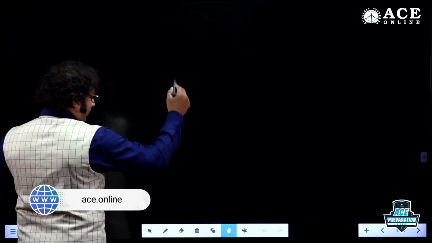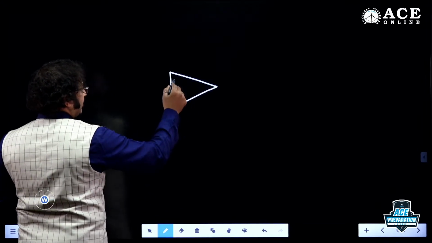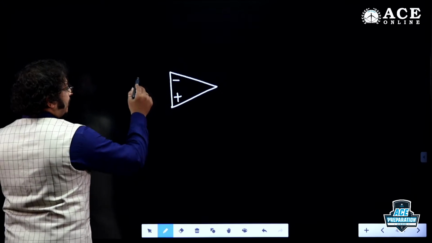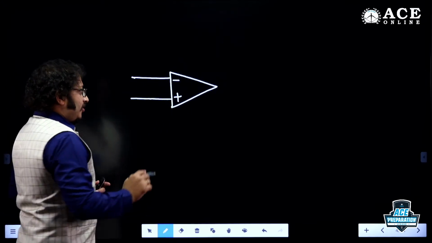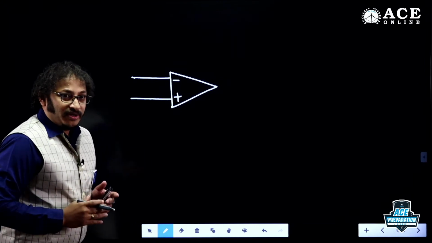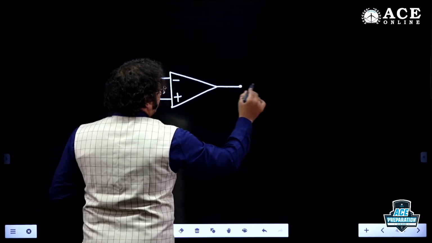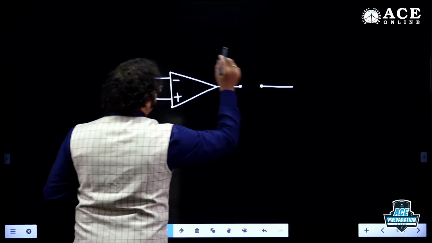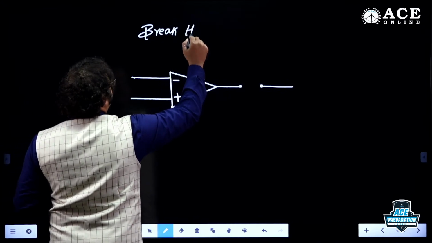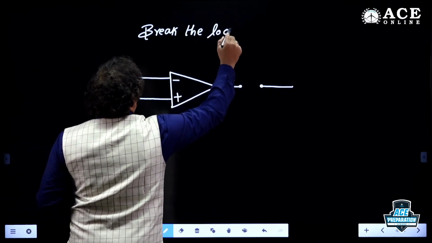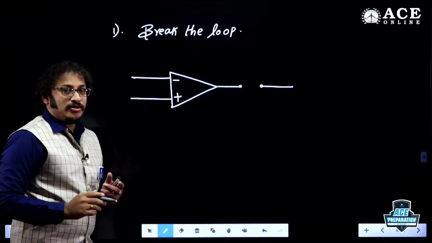For example, let me take the operational amplifier, the black box, with minus and plus: this is the inverting terminal and this is the non-inverting terminal. If I want to find whether there is feedback or not, there is a very simple logic. The very first step is to break the loop. I repeat, just break the loop. This is the best technique to justify whether the circuit has feedback or not.